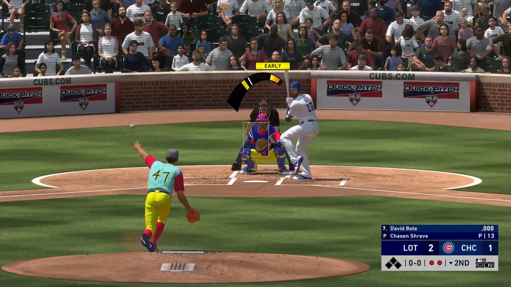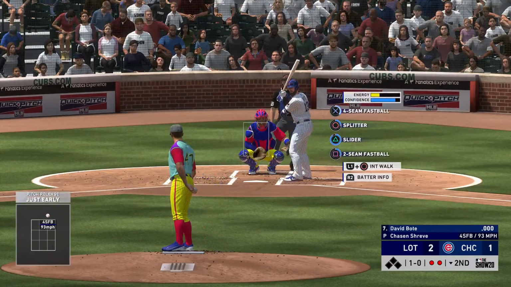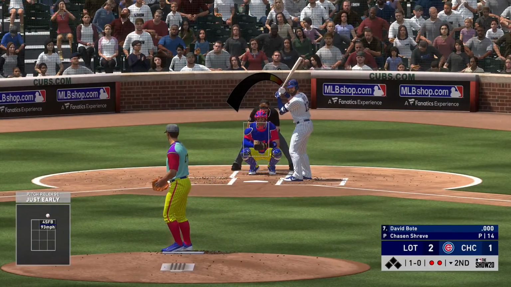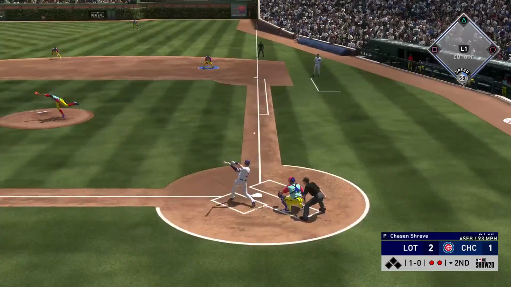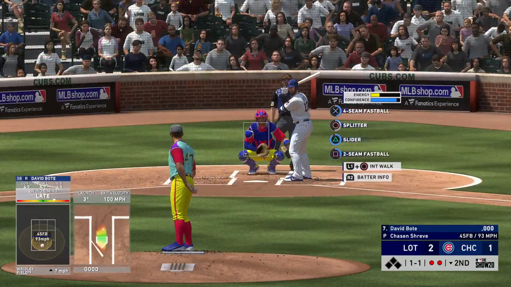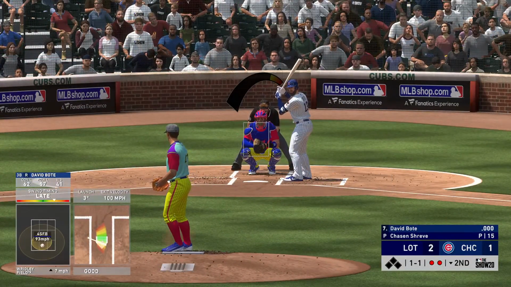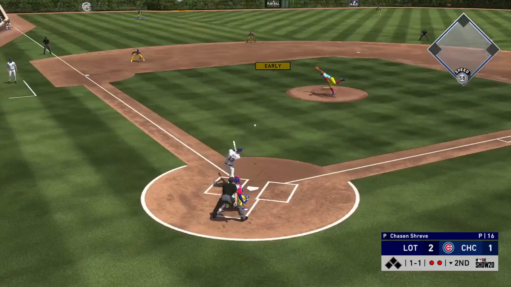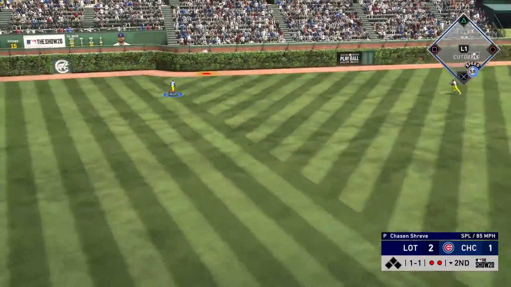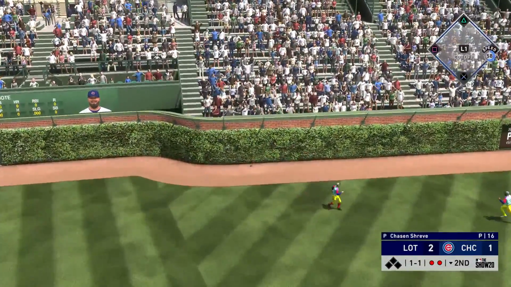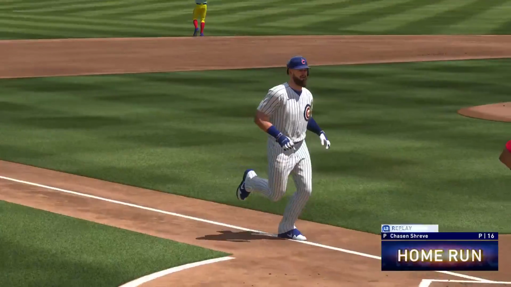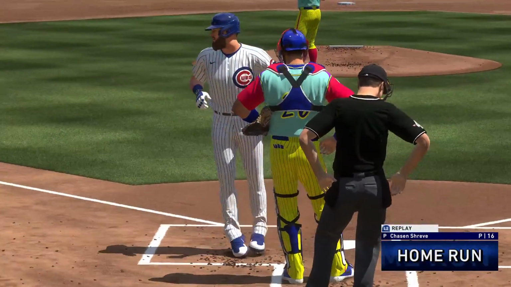From the stretch, David Brody is in now as he watches a pitch for ball one. A shot down the first baseline, but a foul ball. 1-1. Swung on and hit pretty well out to deep left field. That one is out of here. This game is tied.